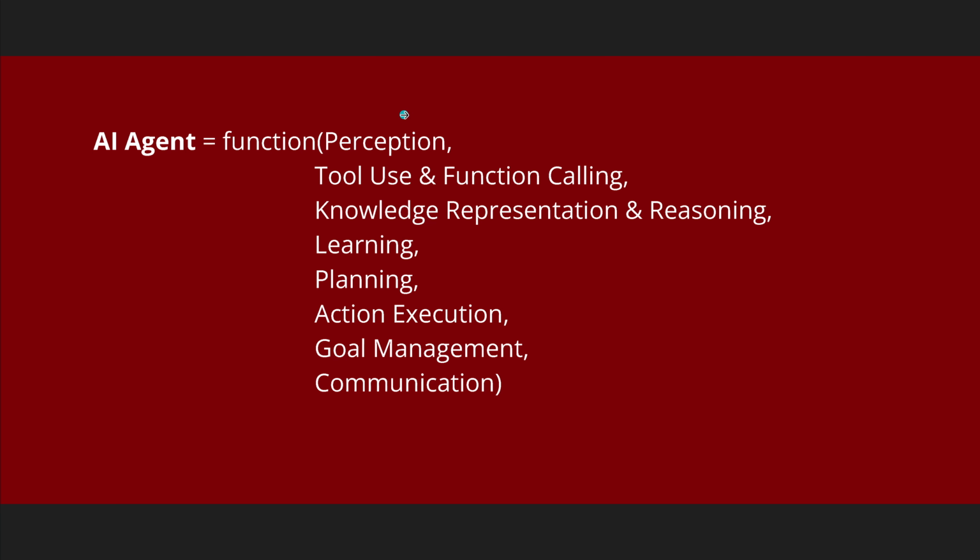We have the perception, then we have tool use and function calling. We have a particular knowledge representation and reasoning capability. We have the learning capability, the planning capability. We have the action execution going on. We have, especially if we go into multi-systems, a goal management, and for multi-agent, communication is really important. So if you want to reduce it to the max, what are the essential building blocks for an agent? Those are the functional capabilities of our agent.